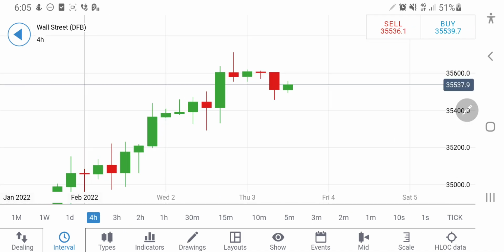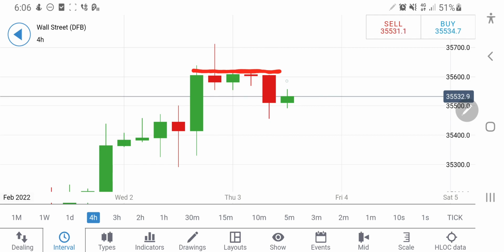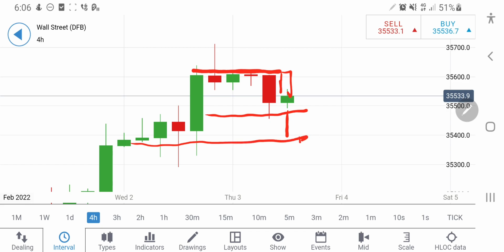On the 4-hour charts, you can see how beautifully it has formed a wall for it to go past by 35,600, 650 zone, and I suspect that it is not going to break today again. But yes, if it breaks on the downside, once it goes below 35,450, you can definitely take a short entry, where you can expect the next support level coming into picture at 35,380, and below that 35,300. Below that we will see strong fall on US30.